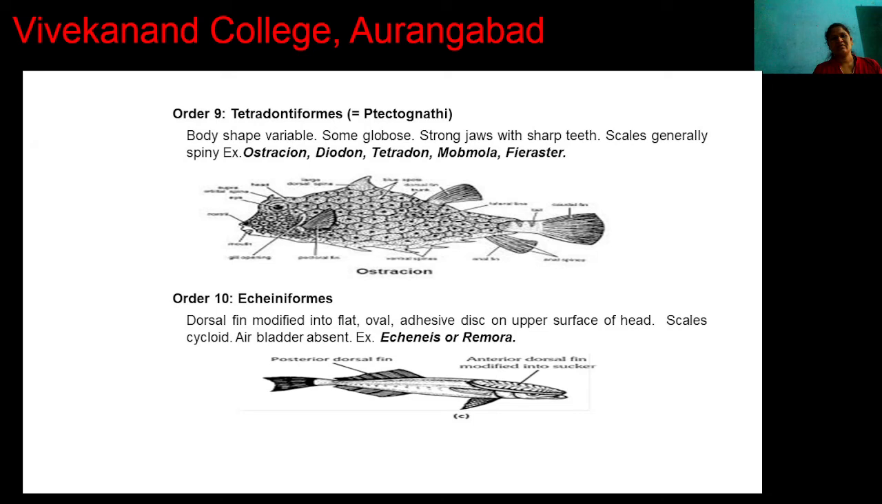Then the next order, Tetraodontiformes. In this order the shape of the fishes is variable, some like a globe, meaning spherical. Jaws are present, and these jaws have sharp teeth. Generally the scales of the fishes are spiny. For example, Ostracion, Diodon, Tetraodon. These are the examples. Next order, Echeneiformes.